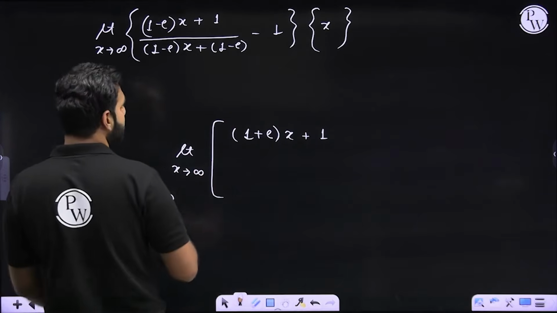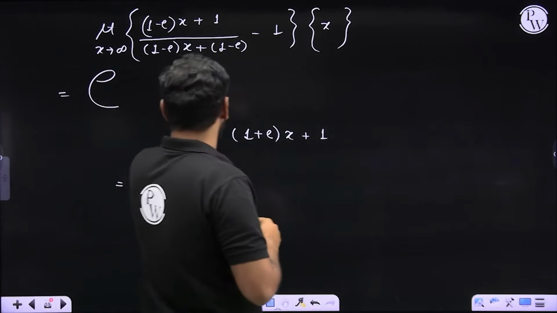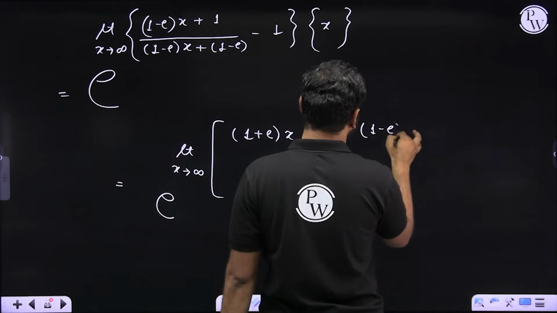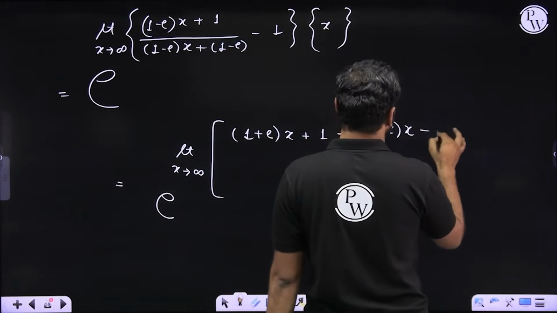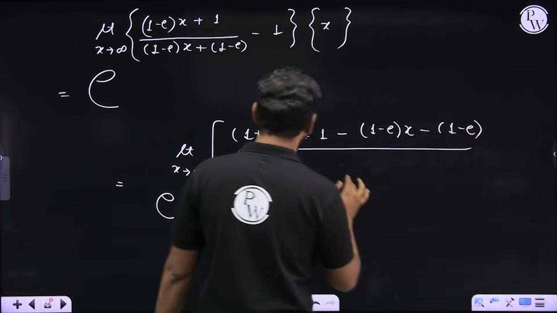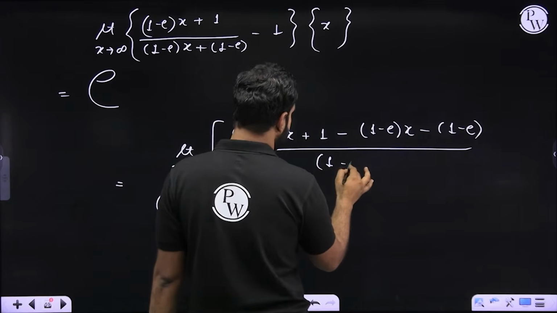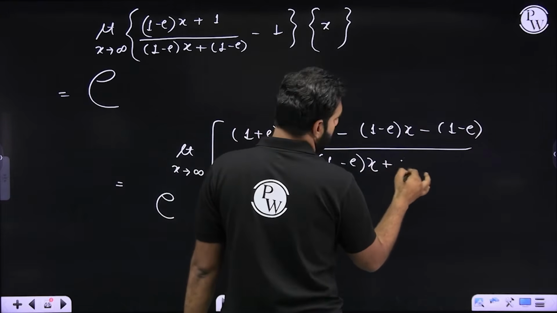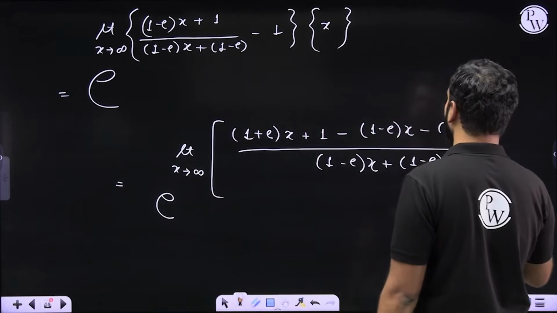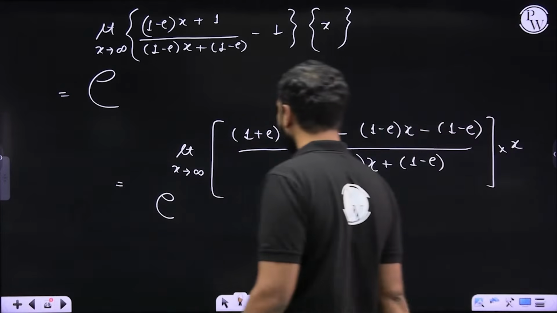So I'm taking the LCM here. So this plus 1, this I'm multiplying with this minus 1. So this is (1 minus e) times x minus (1 minus e) whole, divided by (1 minus e) times x plus (1 minus e), right? I hope there is no confusion on that, divided or multiplied by x. Did you get that part?